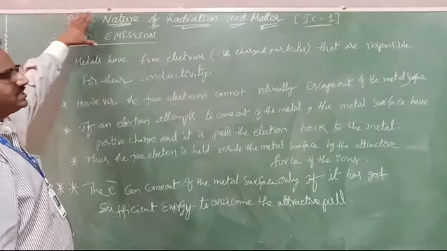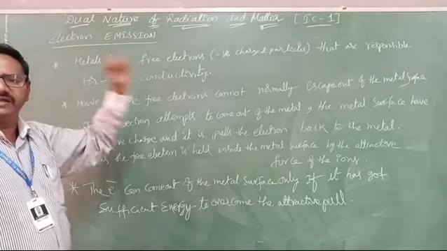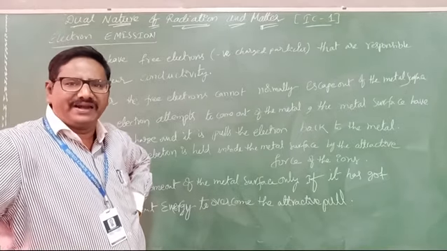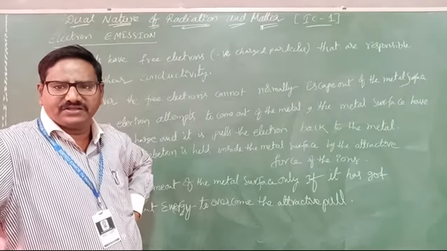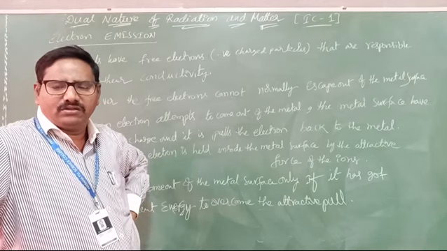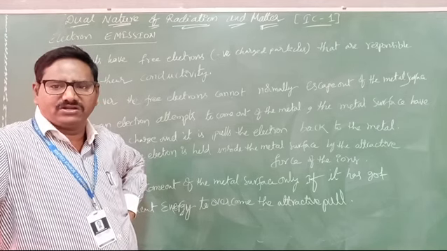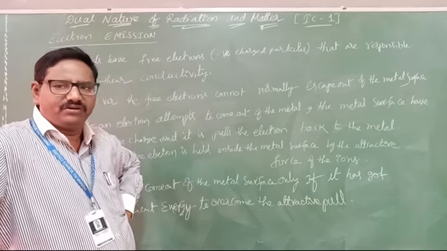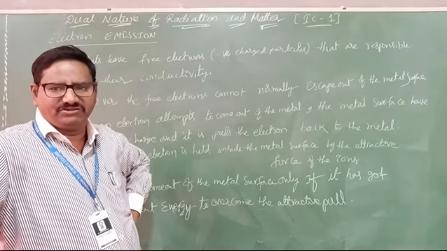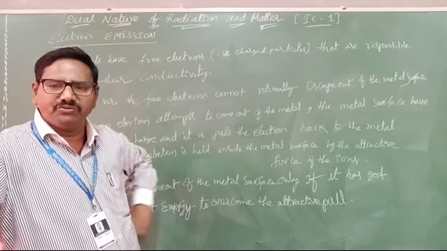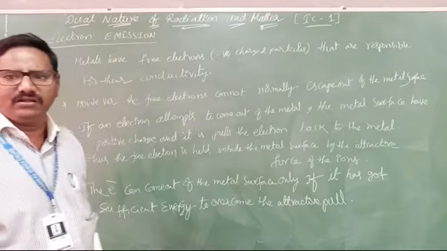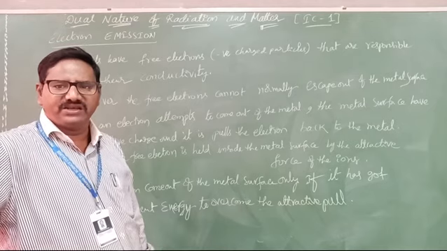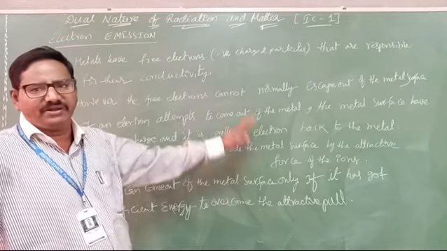Now we are discussing the main important topic, that is electron emission. Already we know, if you have a metal surface, there must be some free electrons on it, but they do not come out from the metal surface. Why? Because the metal surface has a positive charge. This positive charge helps to pull the electron back into the metal. If it wants to come out from the metal surface, it requires sufficient energy. That point only I am discussing with you here.